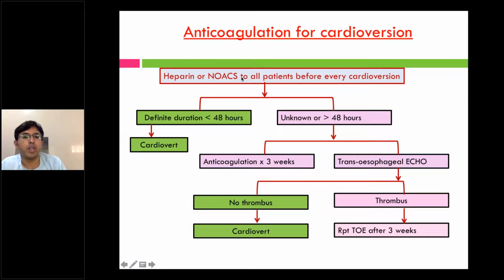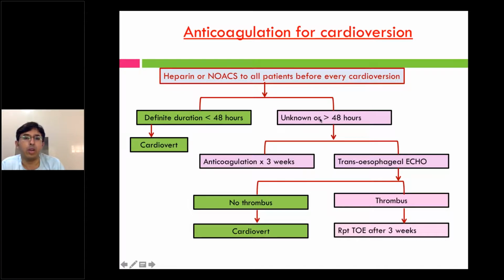And once you have given heparin, then you see if the duration is less than 48 hours. Definite duration is, the patient is symptomatic just less than 48 hours, or else you have a documented ECG 48 hours prior, which is normal sinus rhythm. If the duration is less than 48 hours, you can go ahead and cardiovert. There is no need to do TEE or anticoagulation before doing. You have to give a shot of heparin and then you can cardiovert. Cardioversion can be pharmacological or electrical cardioversion.